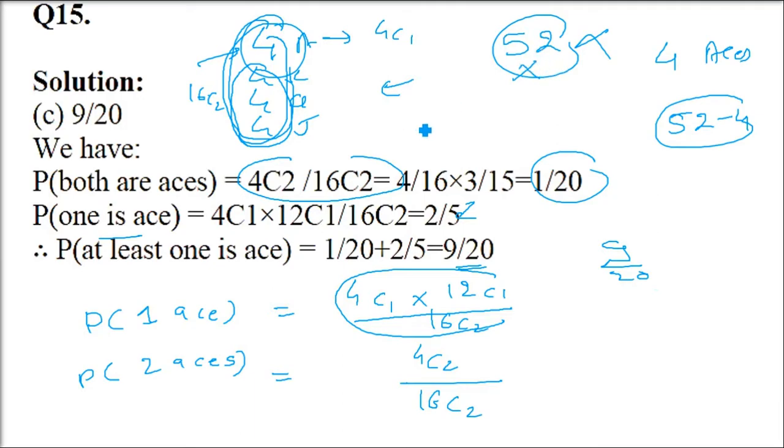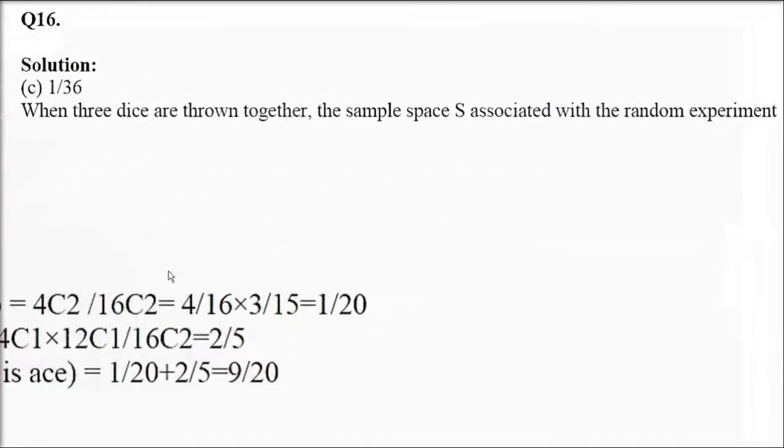It's not 52 cards. Please remember. It's just 16 cards. In 52 cards, we already have this 4, 4, 4, 4. But the question is saying only these are available. Rest of them are not there. Not available.